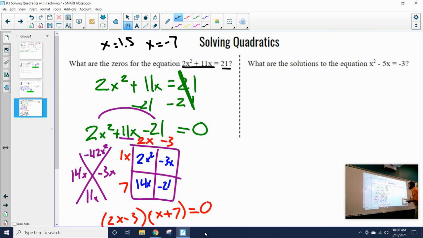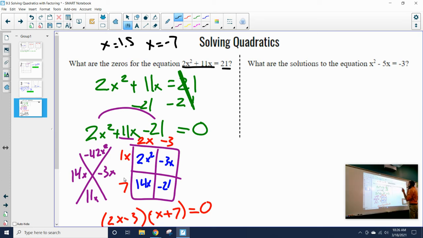Now moving on from here, what are the solutions to the quadratic equation x squared minus 5x equals negative 3? Well, once again, I know I can solve this. I can come up with a good solution to this problem. Oh, I dropped my paper, so maybe I can't.